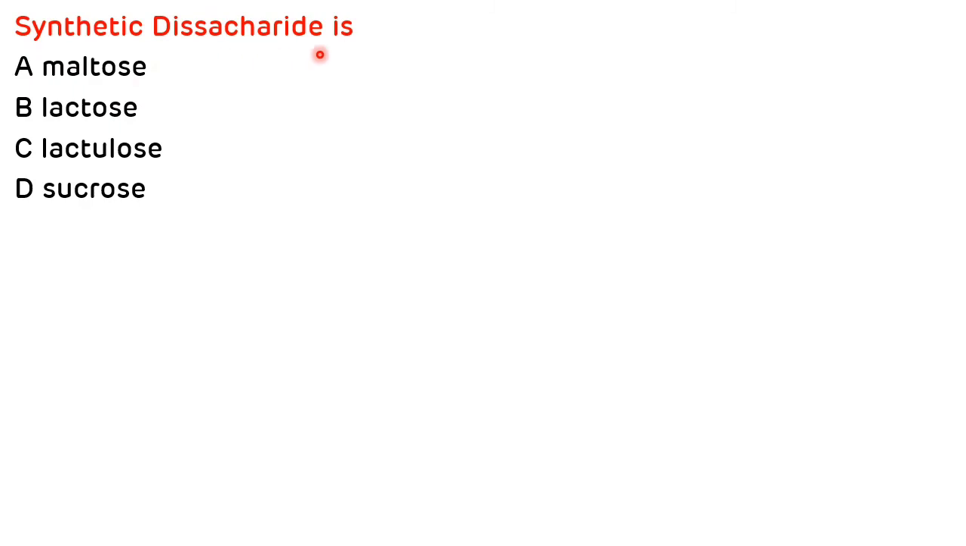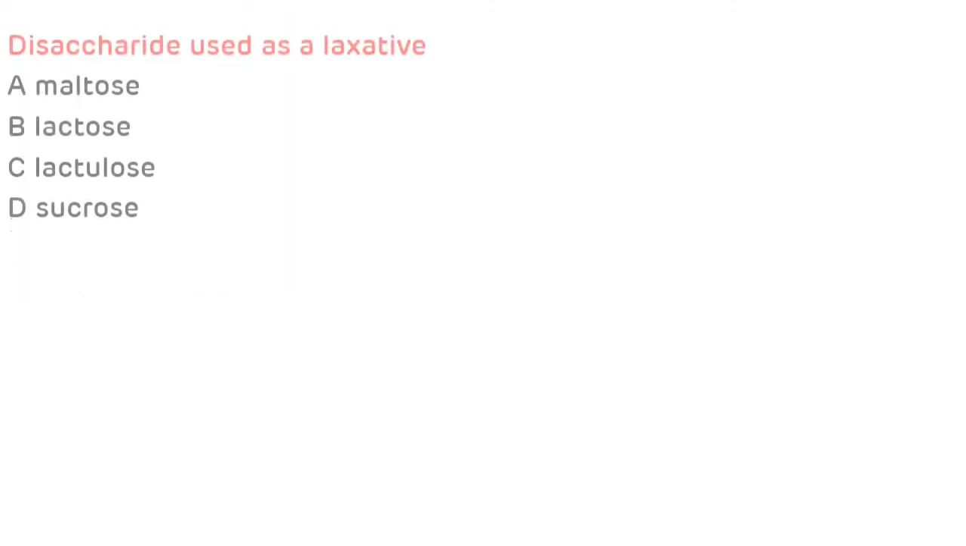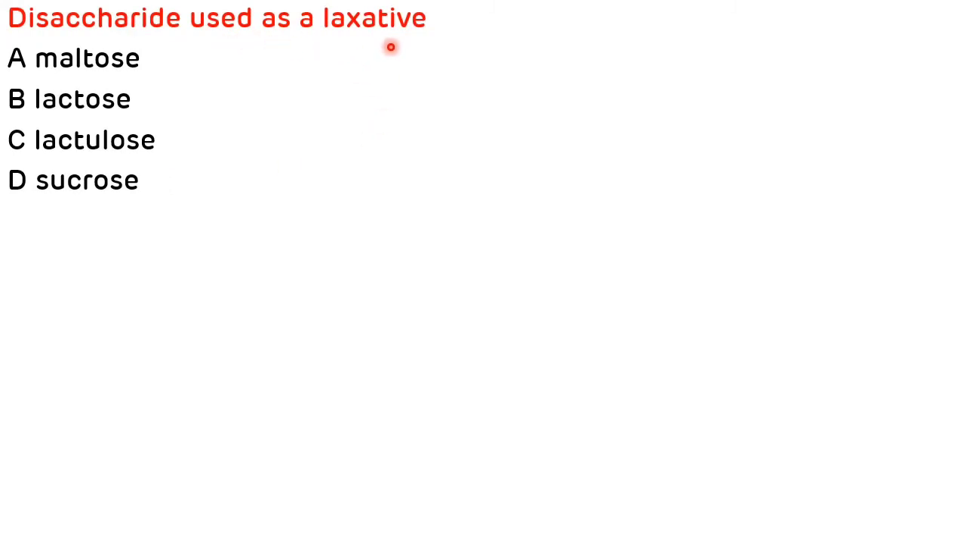Second question is, synthetic disaccharide is, and the options are maltose, lactose, lactulose and sucrose. So the synthetic disaccharide is lactulose, which is used as a laxative in the treatment of constipation, and it is also used in hepatic encephalopathy, which is characterized by increased plasma ammonia level. Third question is, disaccharide used as a laxative, and the options are maltose, lactose, lactulose and sucrose. So the correct answer is lactulose, which is used as a laxative in the treatment of constipation. So that is all about NEET PG MCQ.